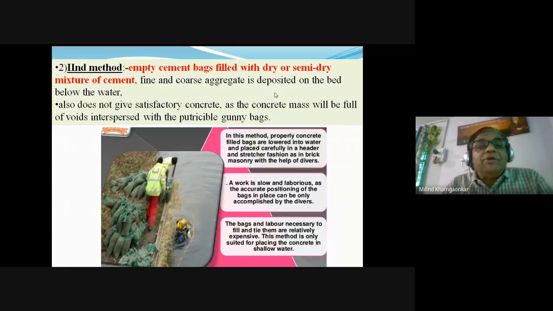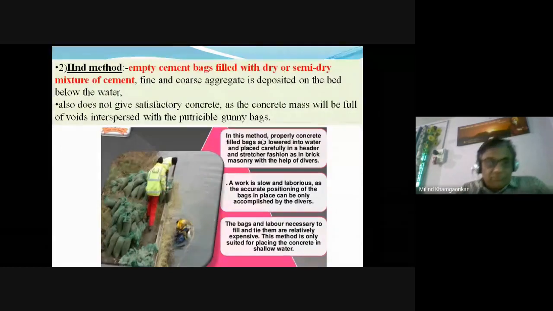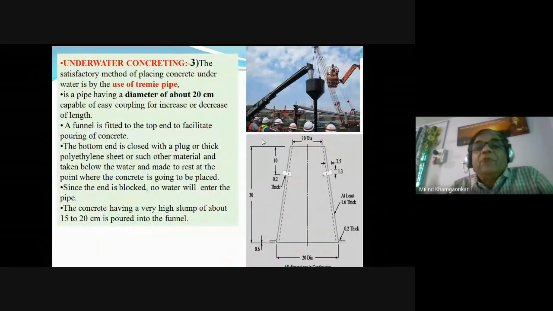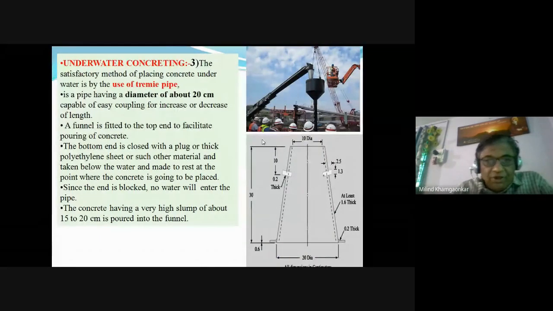Though it may not give satisfactory concrete results, for a less important structure this method can be used. Okay, no other alternatives are there. Now this is the latest method nowadays used, this method and the next method, as has been shown here in this sketch or the photograph.